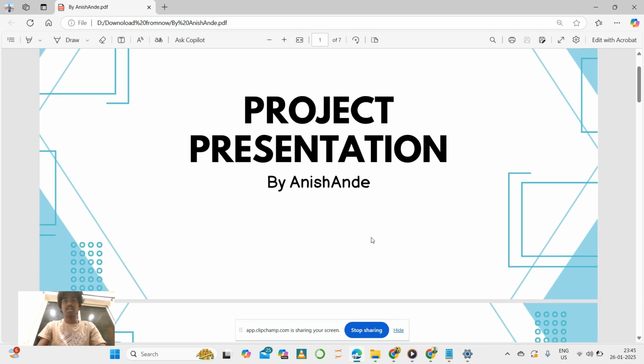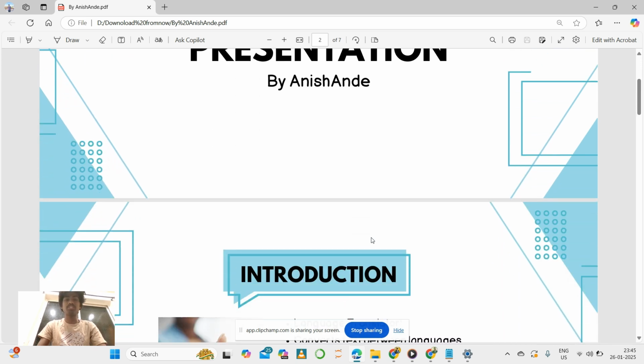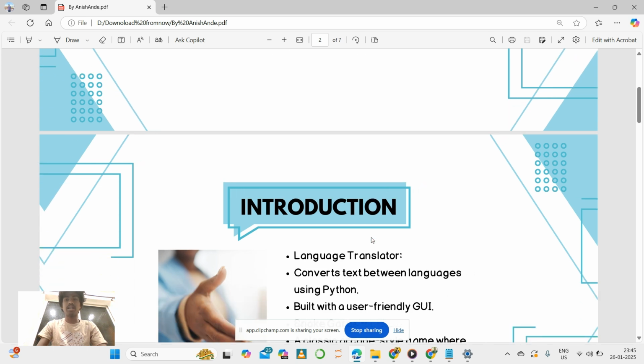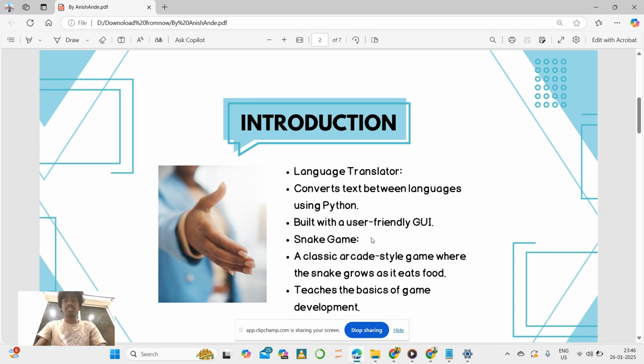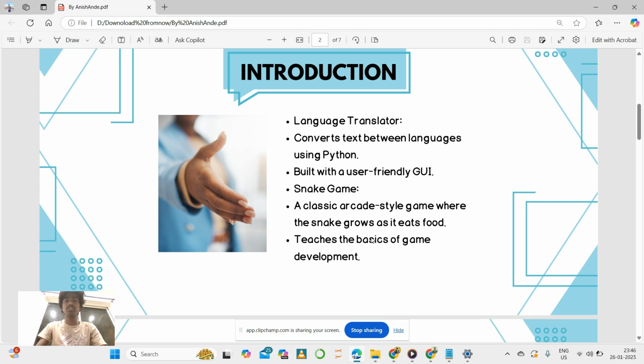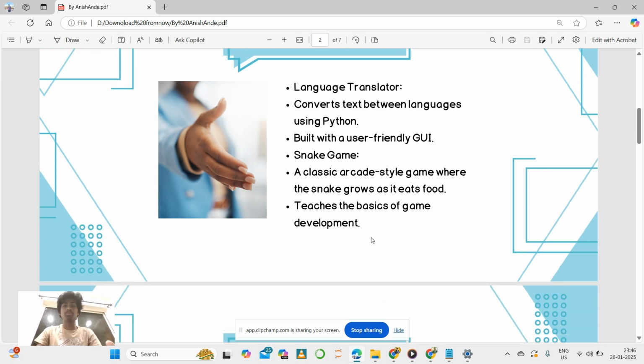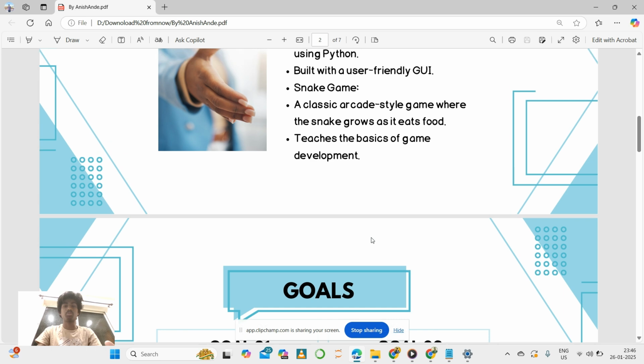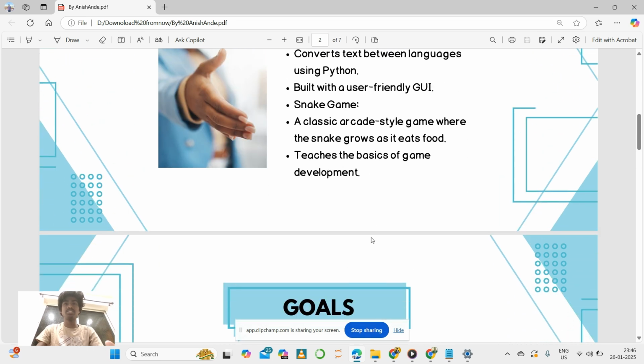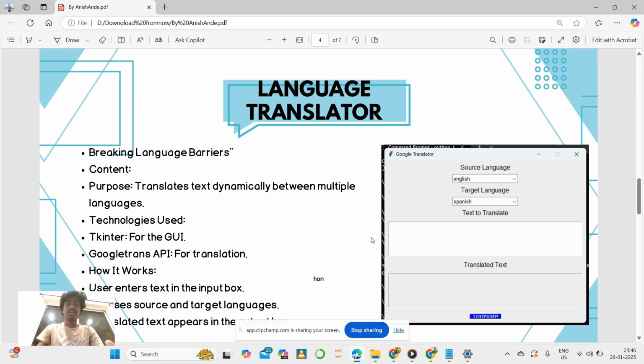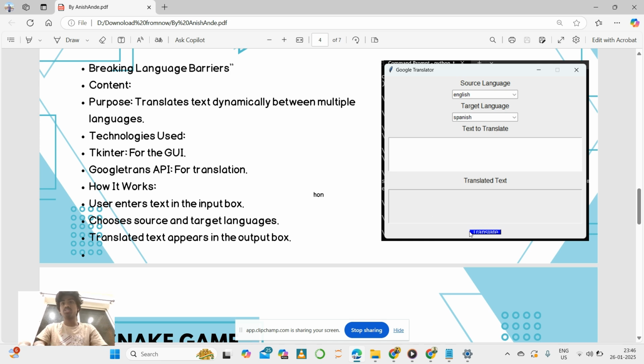AI with AJ, and I made two projects. One is a language translator, and another one is a game, the snake game, which we used to play in our childhood. First, I would like to explain our language translator, a small project. This is created by using the Python language, and I'll show you how this works.